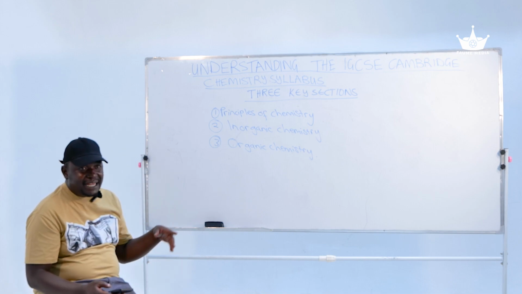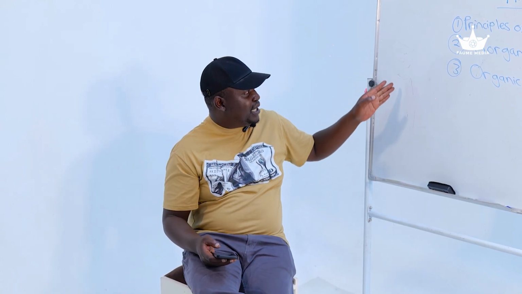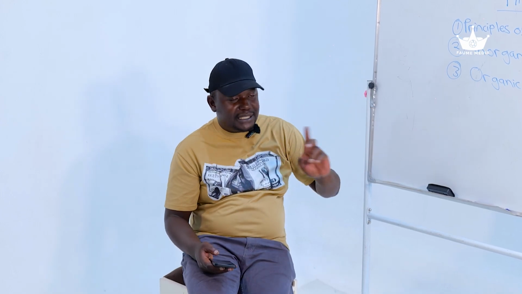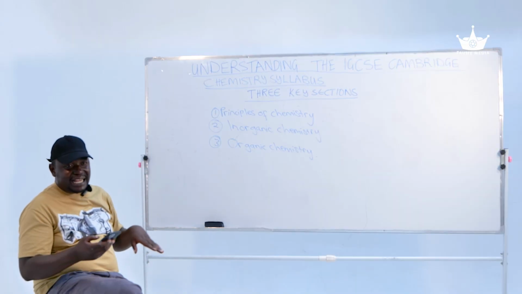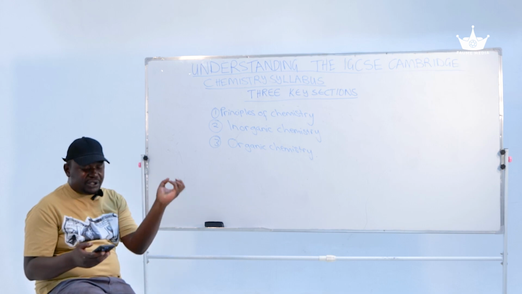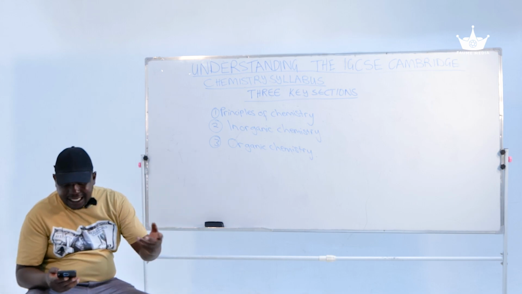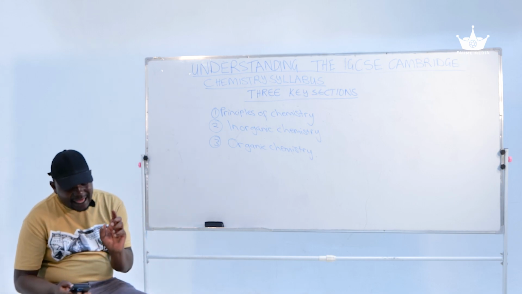is a table that summarizes all the elements. They are arranged in groups and periods. As we go down the group, as we move vertically down, it's the group. As we move horizontally across, it's the period. All right. We're going to have future videos on that. Today we're just going to elaborate on the structure of the syllabus. And then soon after that,